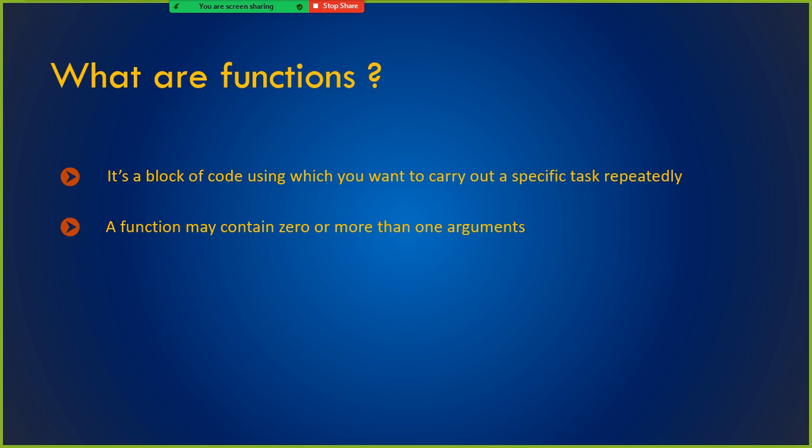You can invoke it by clicking the compute or calculate button or something like that. When you click that button, this common functionality will be performed repeatedly. And a function may contain 0 or more arguments. You can pass an argument, though you don't have to pass an argument either, but in reality, when it comes to business, we will be using arguments. When you call a function, we will be passing the values, and while you define a function also, you will be defining the arguments.